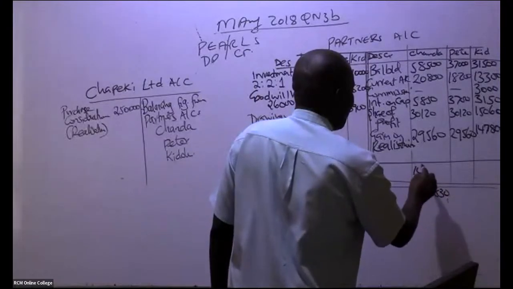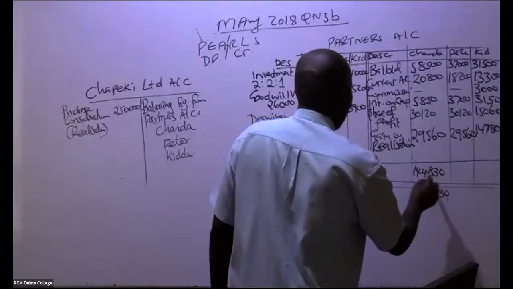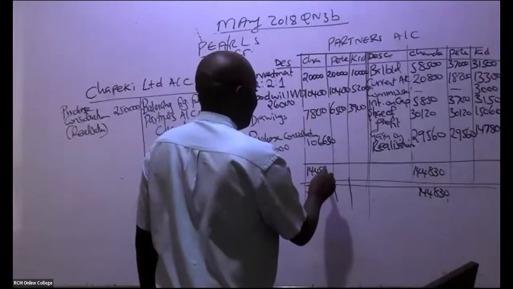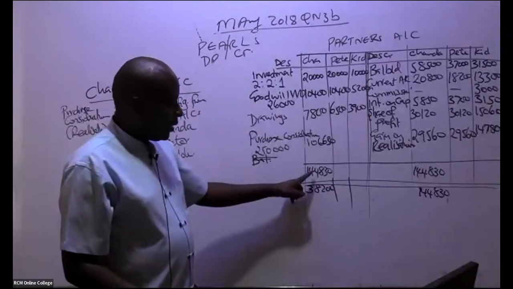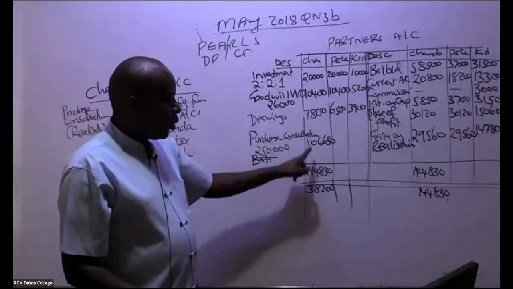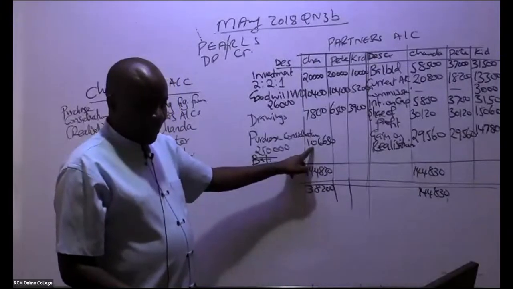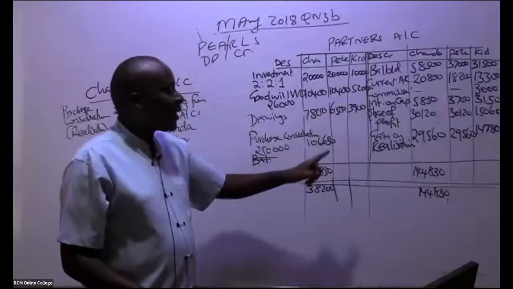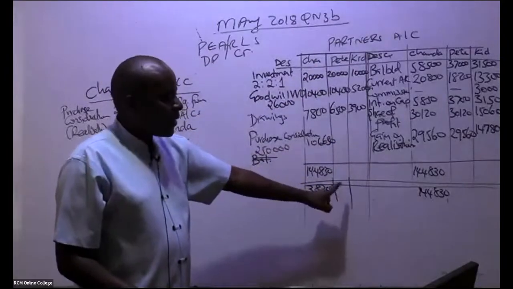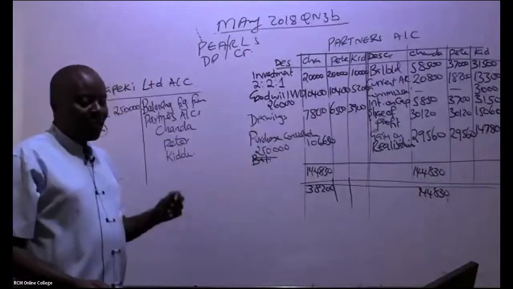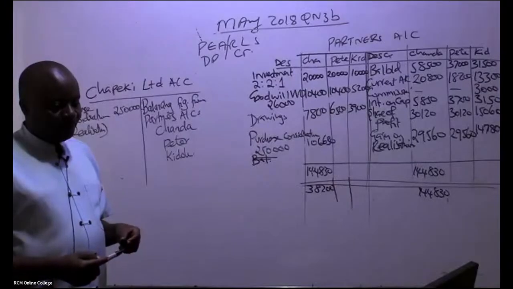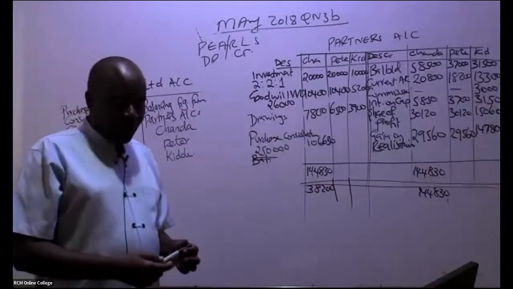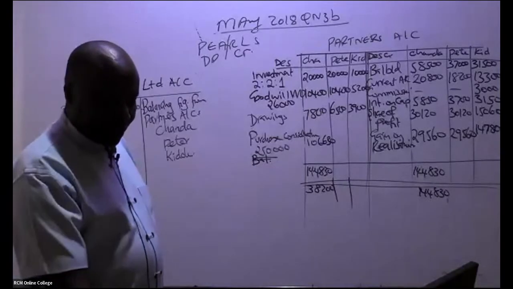So this 144,830 is bigger. So you subtract: you take this minus 38,200. Will we get this balancing figure? Yeah, thank you so much. So are you able to do the rest for me like that? Go to the second ninja, called Peter. Do that for the second ninja, slowly too.